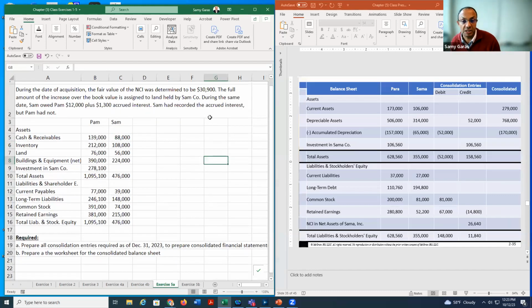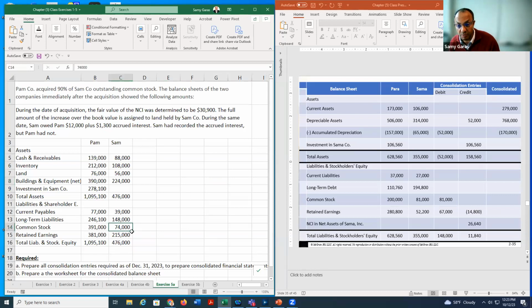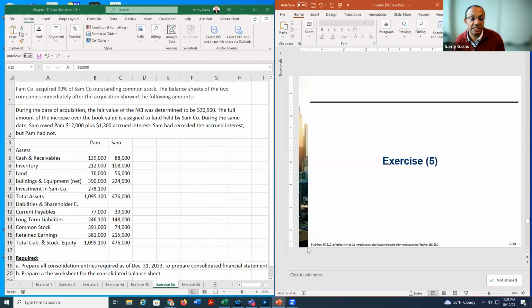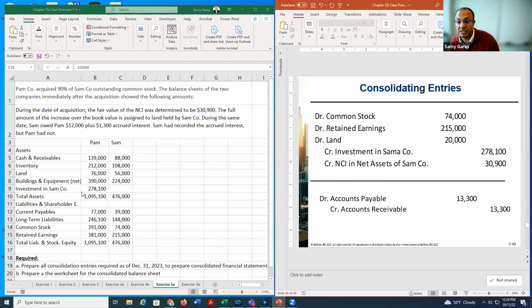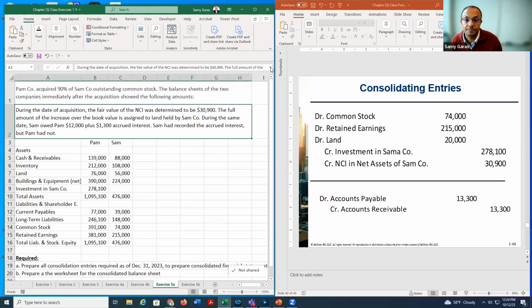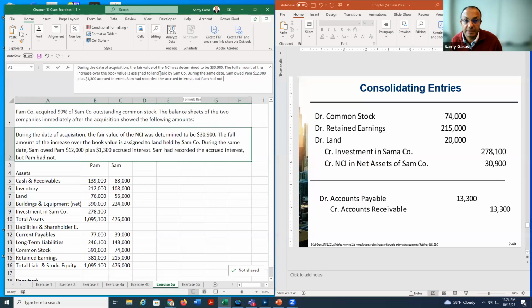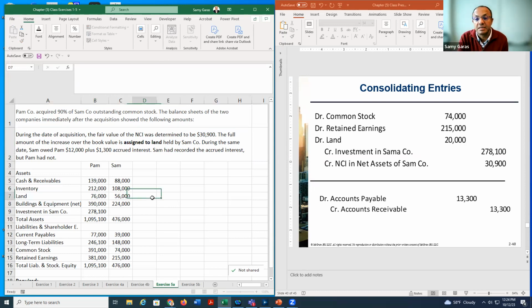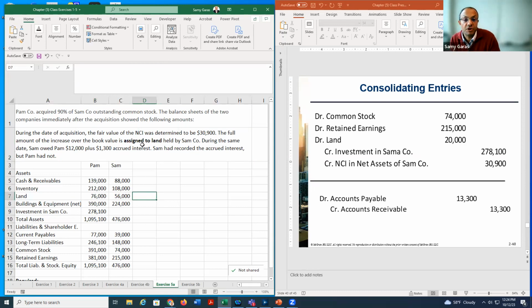So here for this one, the consolidation, we do debit by common stock 74, retained earnings 215, and then we credit the investment by 278,100 and credit NCI 30,900, which is given here. And the difference between them should go to land. From where I learned it, it's here. You see, it's assigned to land. So this tells you that for the difference, you cannot put it in the goodwill. It has to go to land.